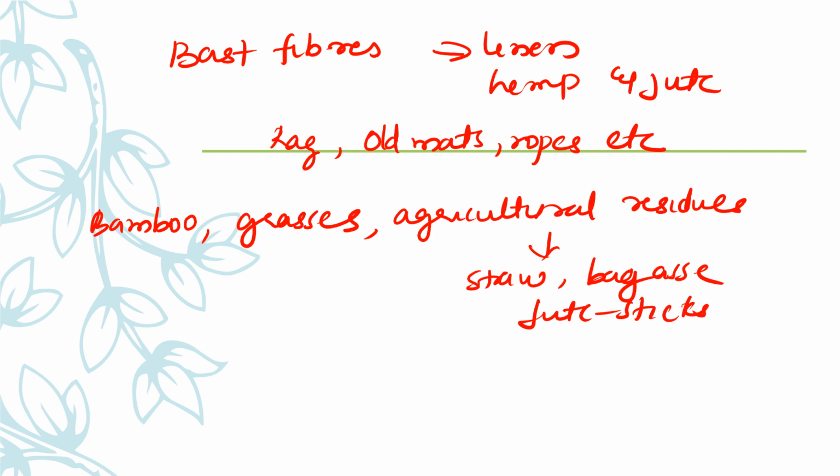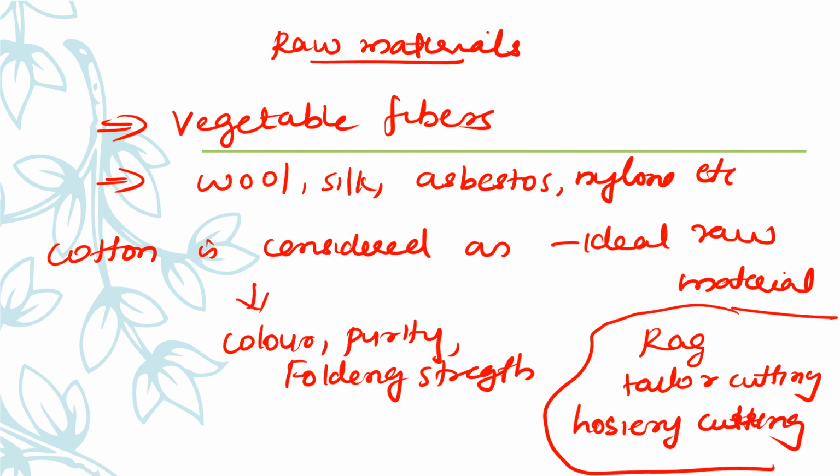And for normal ordinary paper, we are using bamboo, grasses, agricultural residues such as straw, jute sticks, etc. So this is about the raw material of paper. I hope you understood. Mainly we are using vegetable fibers; wool, silk, asbestos, nylons, etc. are also used for this purpose.